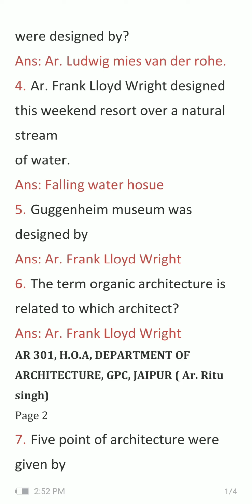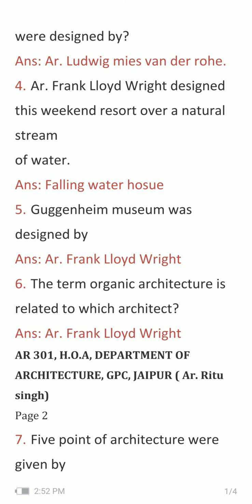Question number 4 is Frank Lloyd Wright designed this weekend resort over a natural stream of water. I think you all must be aware. It's also known as Kaufman House, and the answer is Falling Water House. It's one of the famous projects done by FLW.